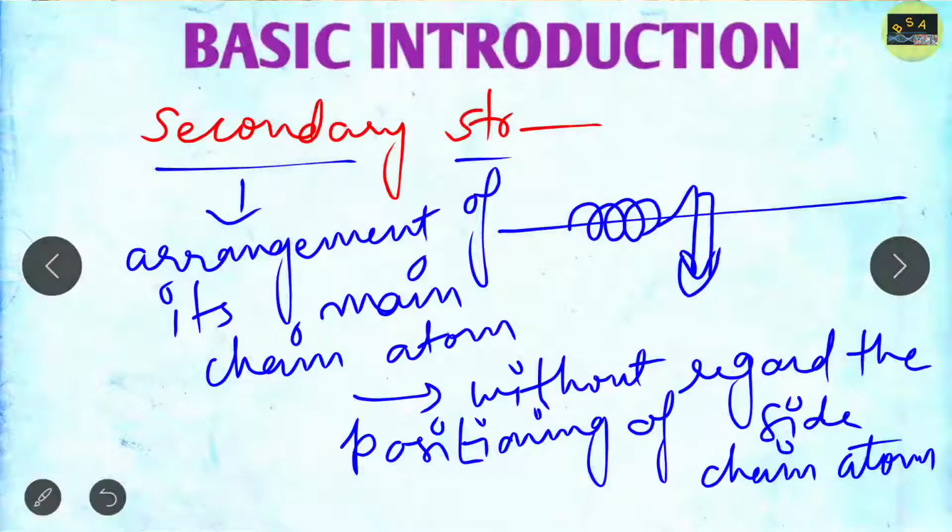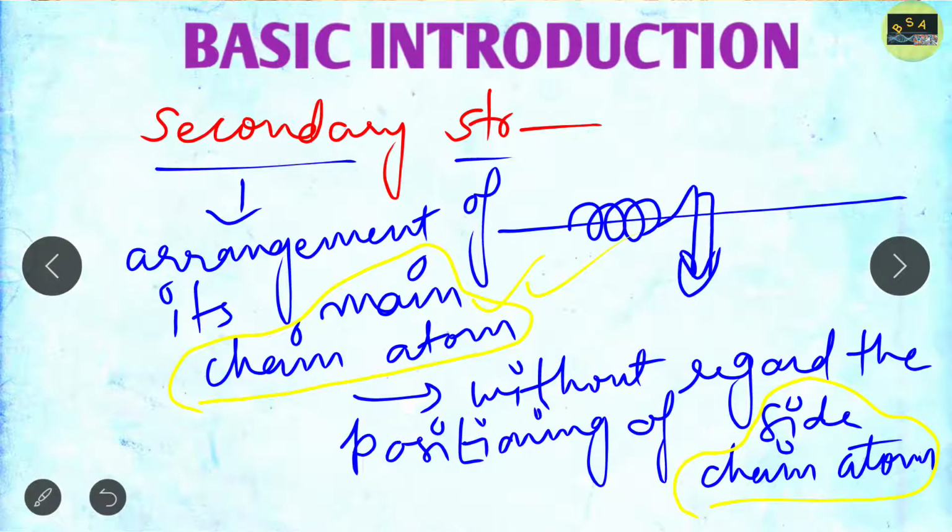So basically it can be any segment of the polypeptide chain where it forms an alpha helix or beta conformation or beta turns, etc. And in secondary structure you will find the arrangement of the main chain atoms, without regard to the positioning of the side chain atoms. Here you cannot define the side chain atoms that are linked. The side chain atoms are linked in the case of tertiary structure. So this is the proper definition of the secondary structure. Here the arrangement of the main chain atoms takes place.